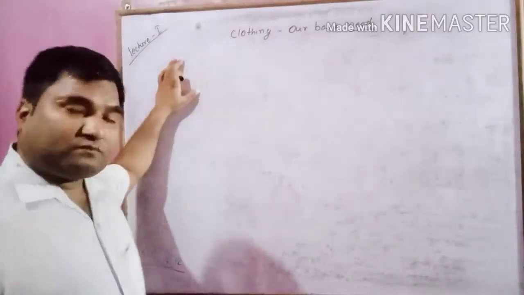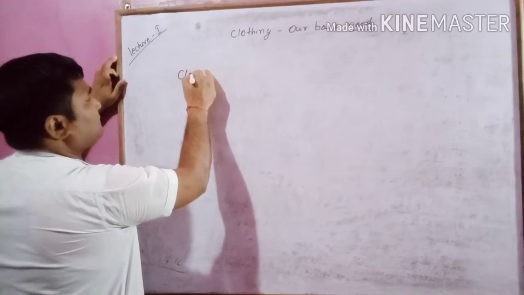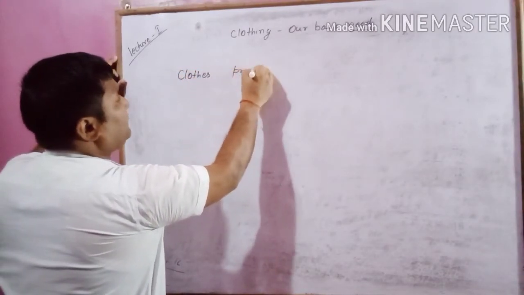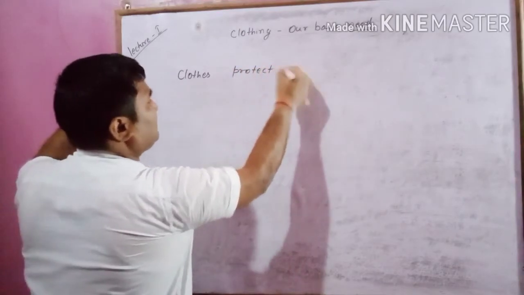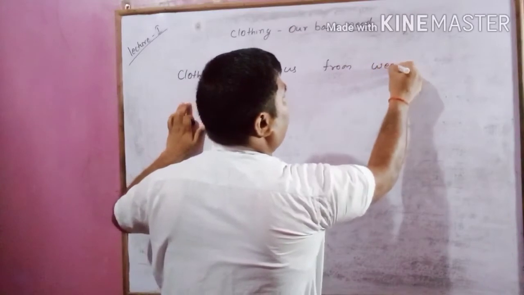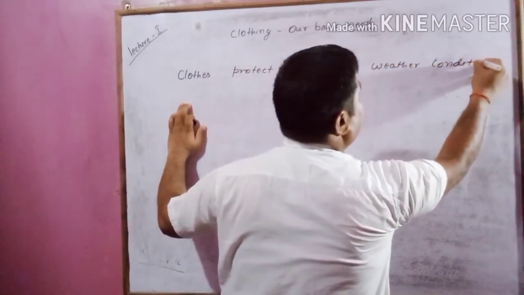So what I am saying here, clothes protect us from weather conditions.